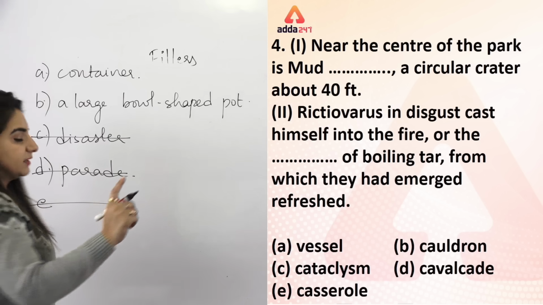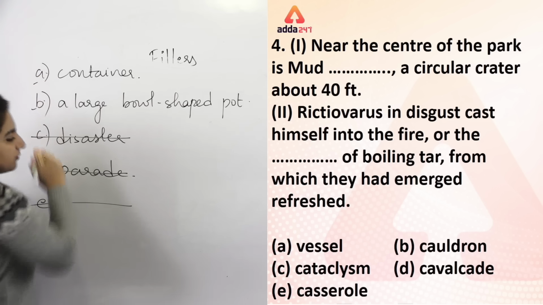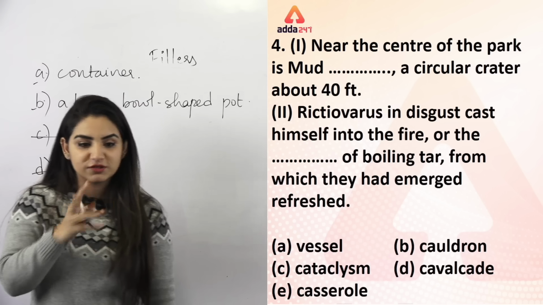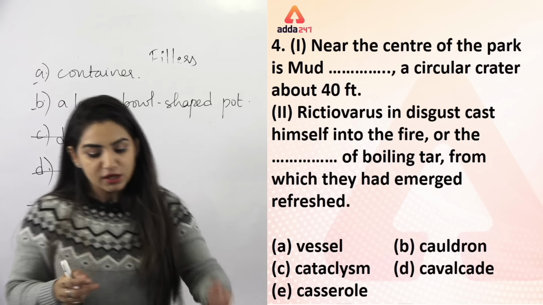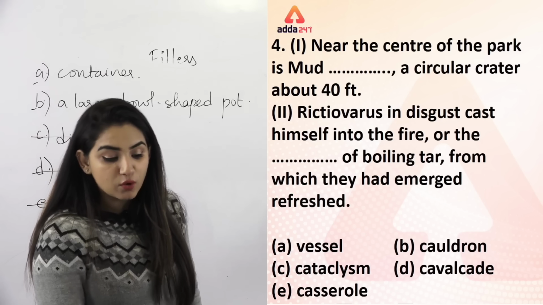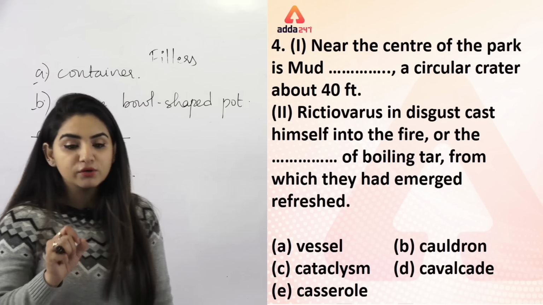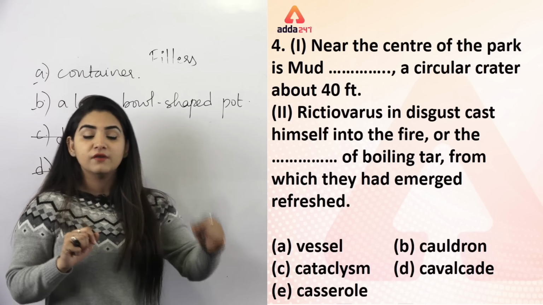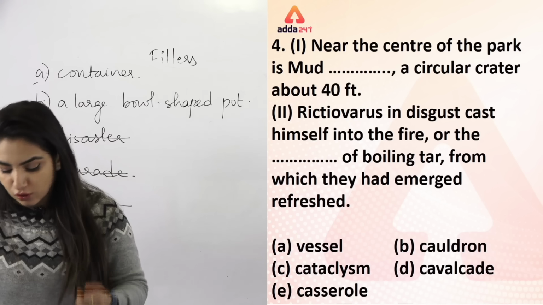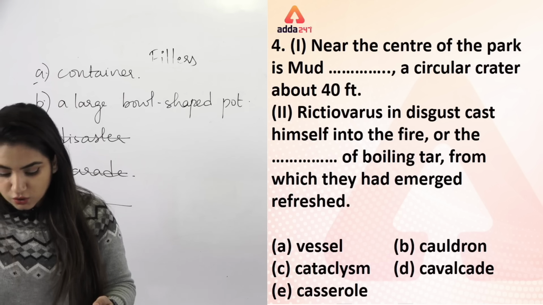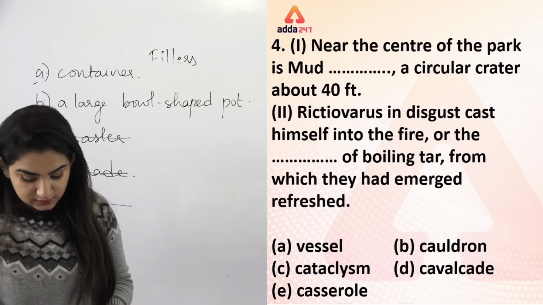Now understand one thing. If I say vessel and B, now you have two words of the same meaning. Can you see? Both are containers, right? So what do you think will be the perfect answer when you have two words of similar meaning? Which one would you select?